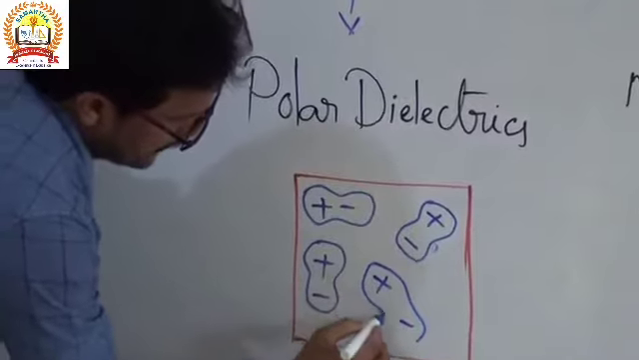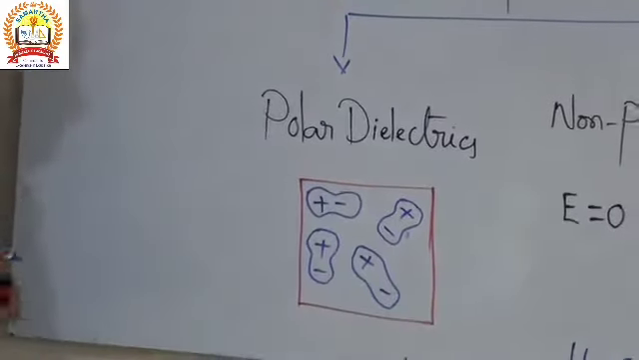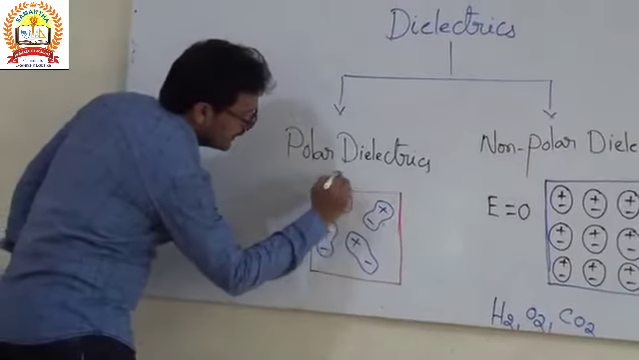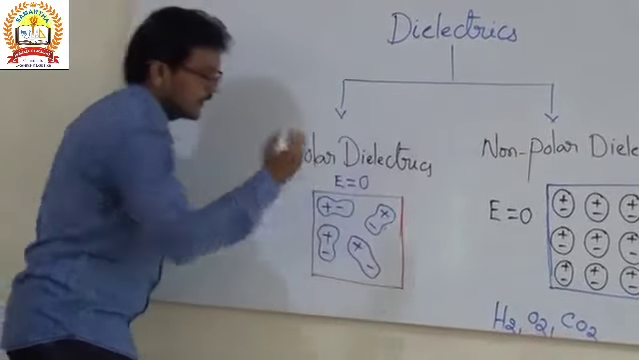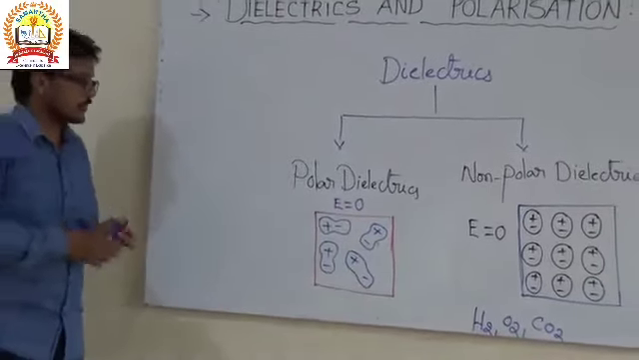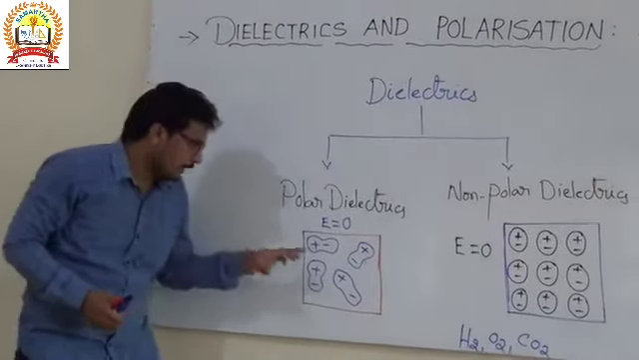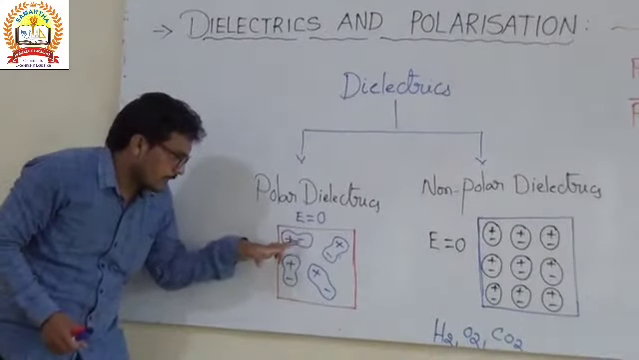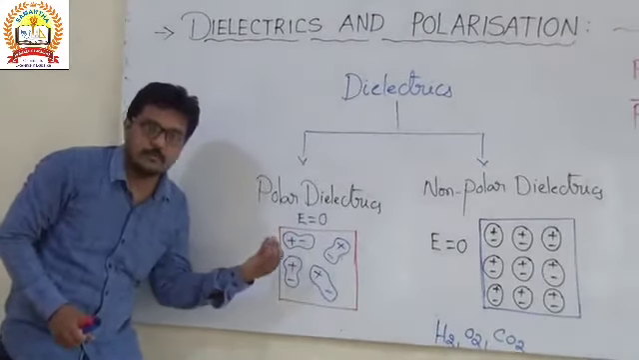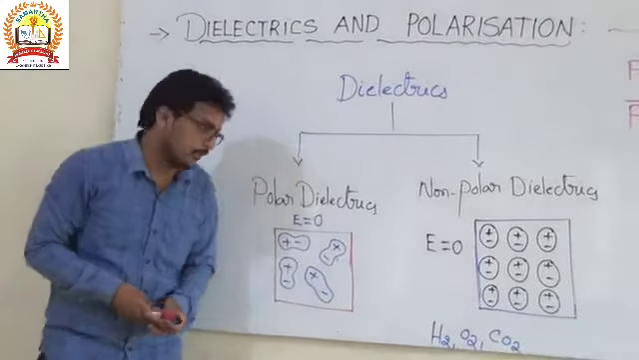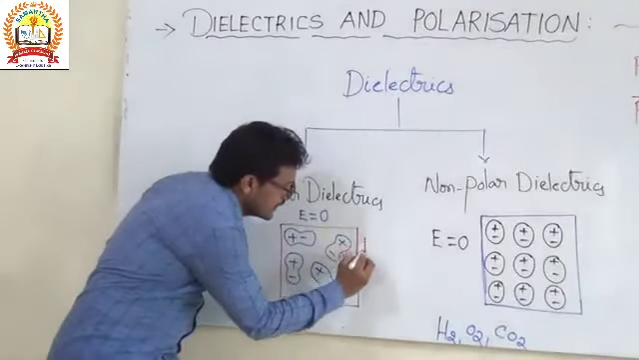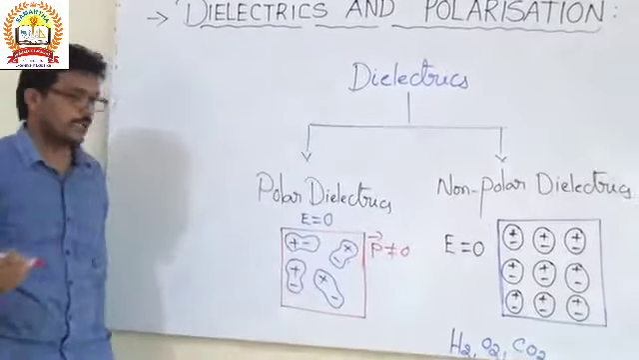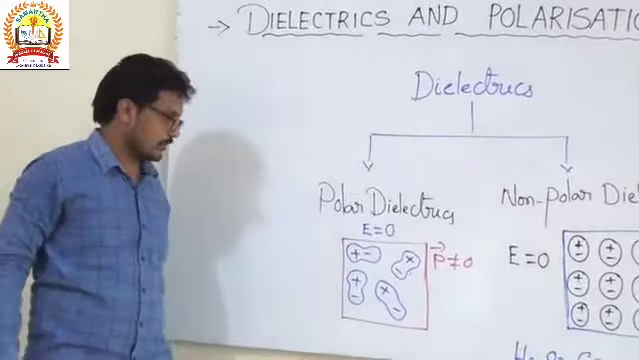If you observe the polar dielectric substance, they form dipoles even in the absence of an external electric field, where the electric field is 0. Because two equal and unlike charges are separated by a small distance, it forms a dipole, and they have a dipole moment. So the dipole moment is not equal to 0 in the case of polar dielectric substances or polar molecules.